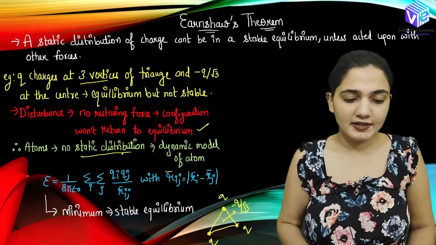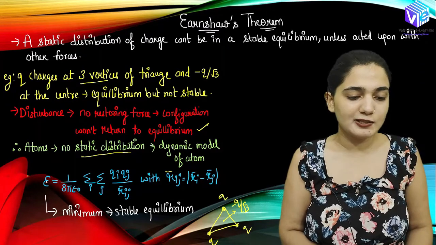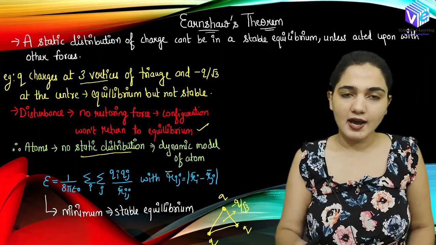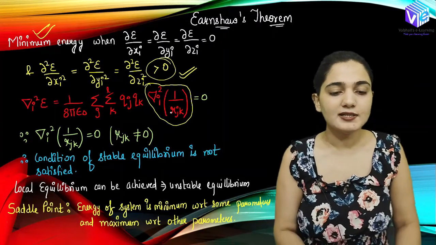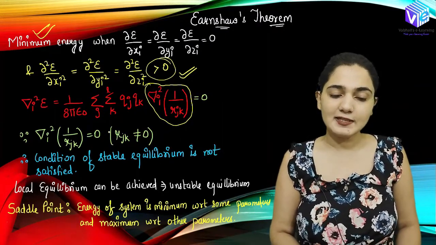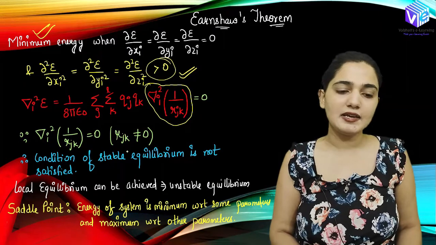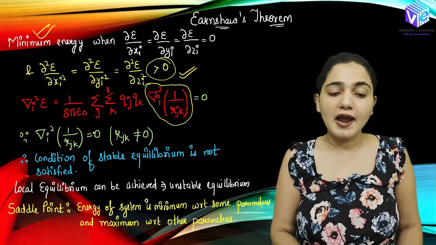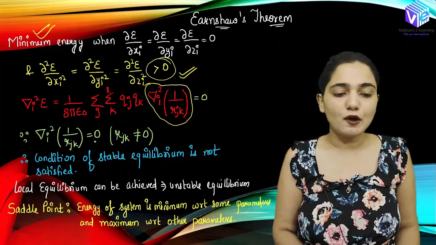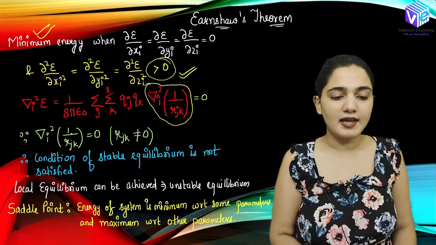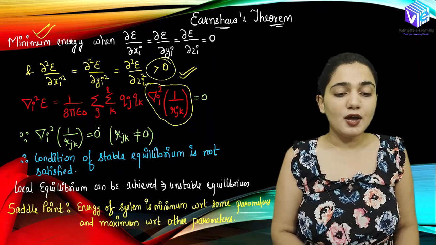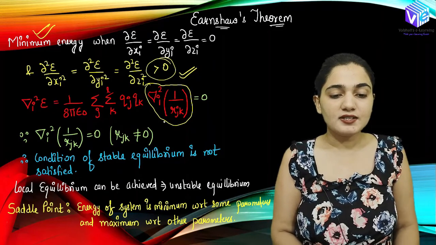So what I have done, I have taken the del square E and I have moved del with this 1 upon r ij, right? So now del square 1 upon r jk is equal to 0. This is the identity, and you can put any r jk and solve it, and you will find it is always equal to 0. So del square of 1 upon r jk will always be equal to 0,